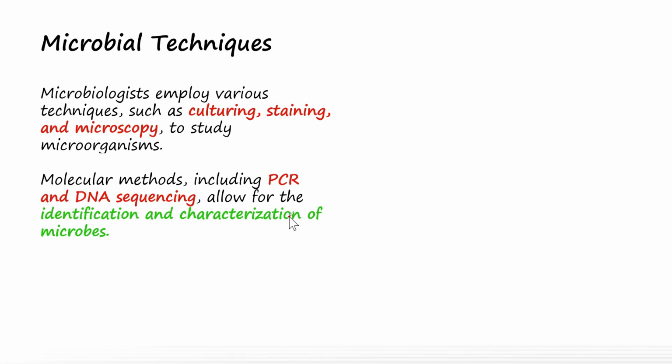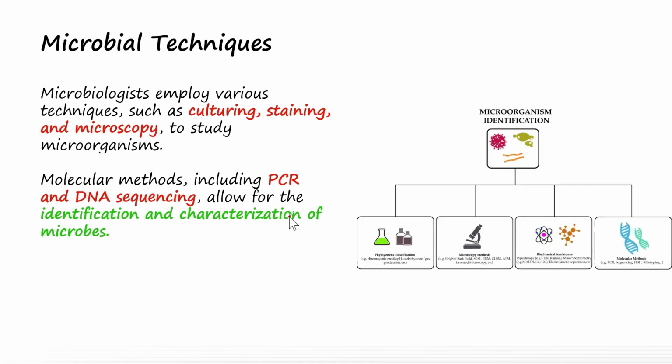In addition, there are molecular methods where we use PCR and DNA sequencing, which allow scientists to identify and characterize microorganisms. PCR and DNA sequencing are some of the sophisticated techniques used in microbiology for identification and characterization of microorganisms.